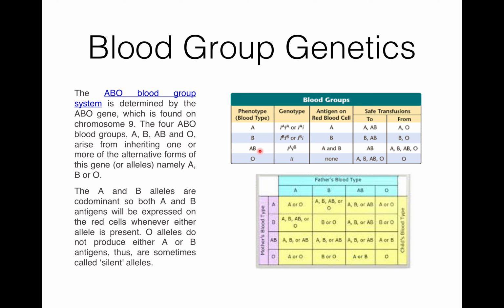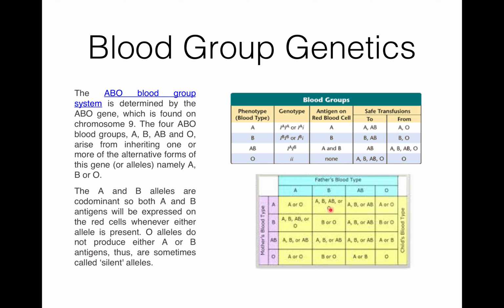If the blood group is AB, then the genotype is IA and IB, both. Then the antigens will be A and B on RBC. If there is no A or B, then there is no antigen on RBC. Then the blood group is O.